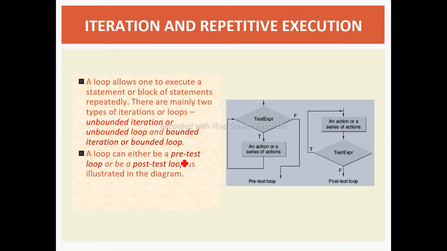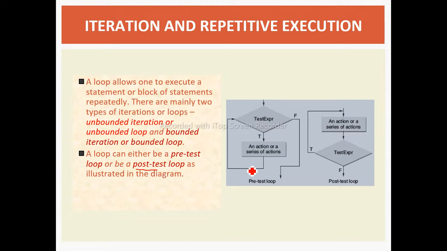Pre-test means first checking the expression; if it is true, then and only then will the block of statements get executed. Post-test means the block compulsorily executes at least once, and after that it checks the condition.